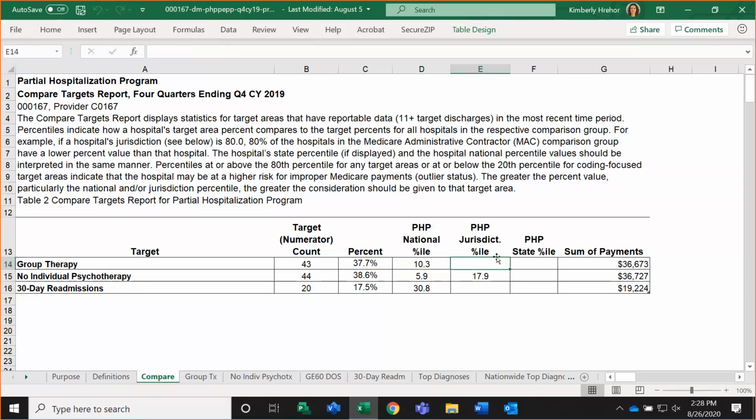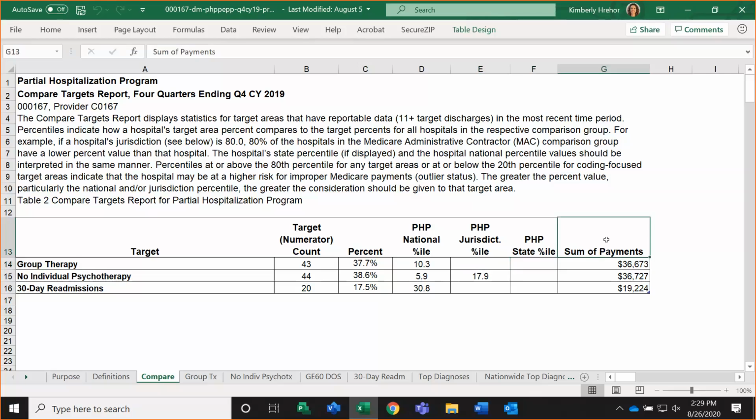Now, normally here we would see the jurisdiction percentile, but you'll see that both the jurisdiction and the state percentile cells are empty for this particular PHP. And what that signifies is that there are fewer than 11 PHPs in the jurisdiction that have sufficient data to calculate statistics for this target area. And when that occurs, we do not calculate percentiles for the jurisdiction. And then similarly, when there are fewer than 11 PHPs in the state with reportable data, we do not calculate the state percentiles. So in those instances, you'll see blank cells.